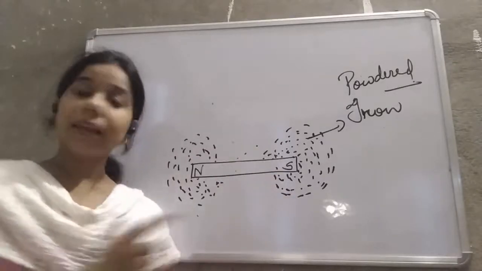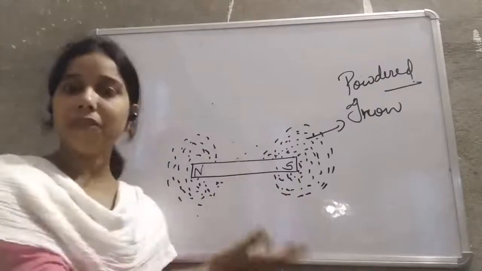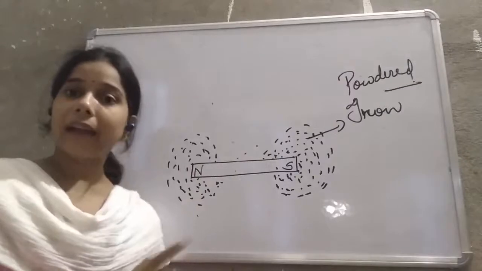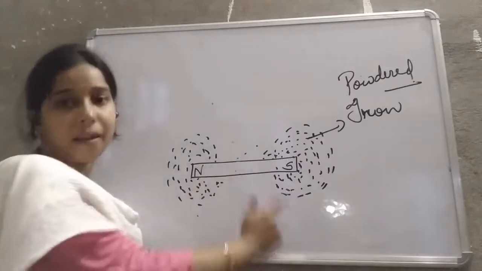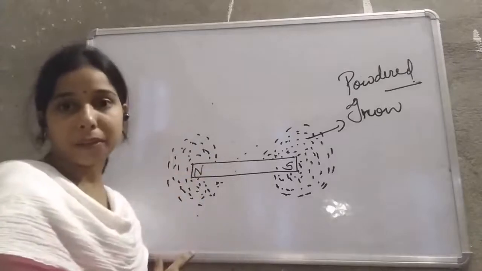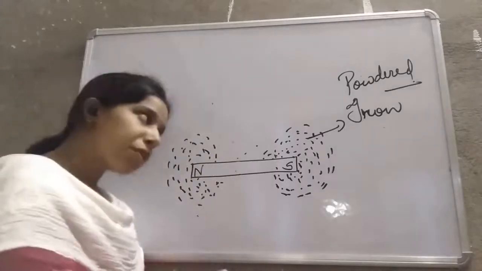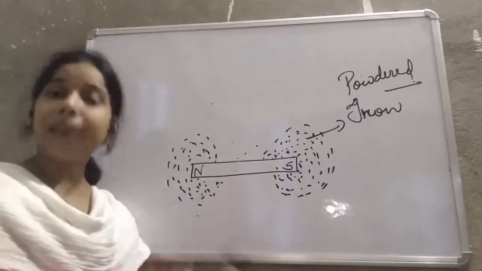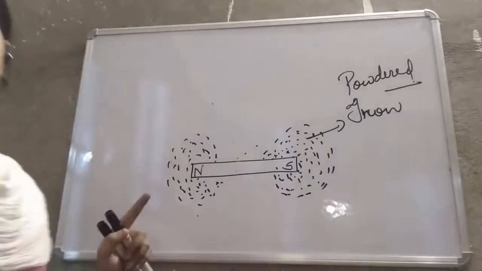Thus, we can say the magnetic strength is more at the end of the bar magnet than at the middle. So most of the particles get attracted and stick at the end of the bar magnet.